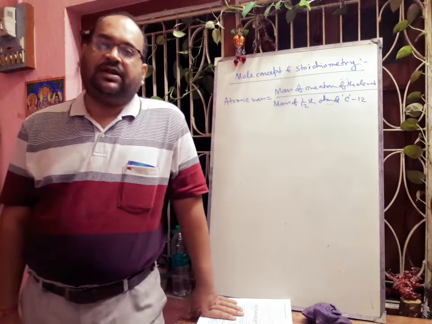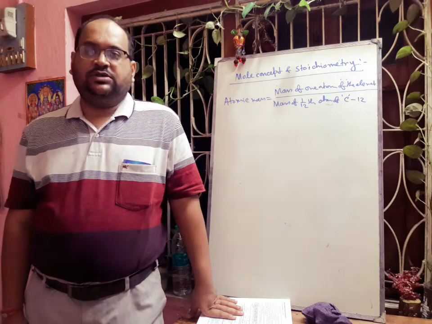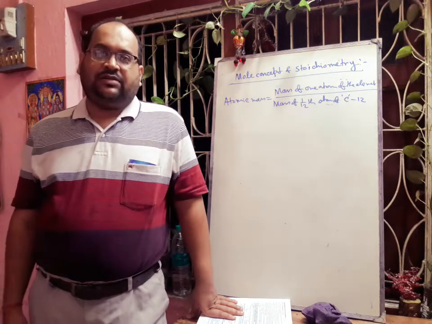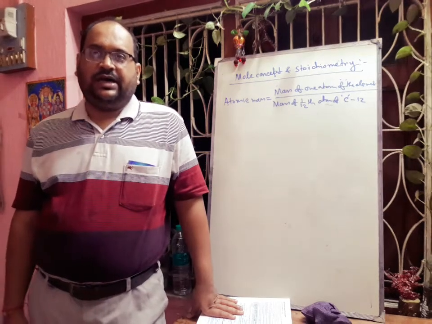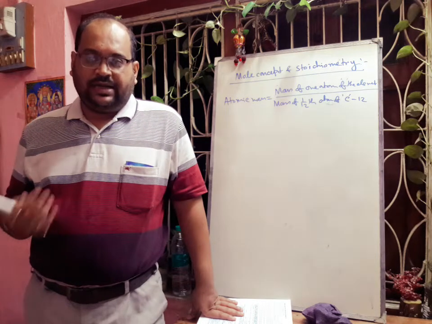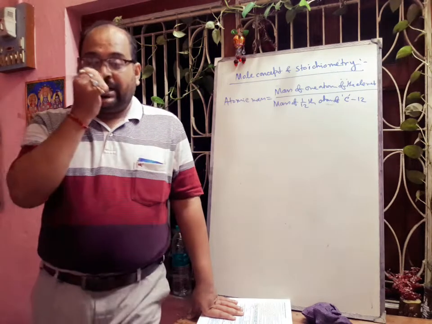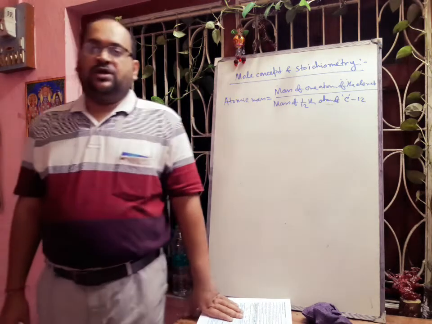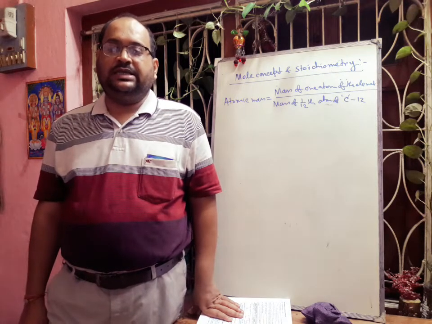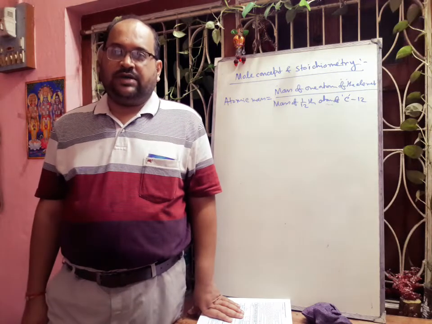Next we will discuss gram atomic mass. Gram atomic mass is the atomic mass of an element in grams. Suppose we think about the atomic mass of oxygen. Actually atomic mass has no unit, it is the ratio of the mass of the two: one is the atom of an element divided by the mass of 1/12 of carbon. But generally we write it as AMU, atomic mass unit. Okay. So atomic mass of oxygen is 16 AMU, then gram atomic mass of oxygen will be 16 gram. We just convert the atomic mass into gram, then it will be called gram atomic mass of oxygen.